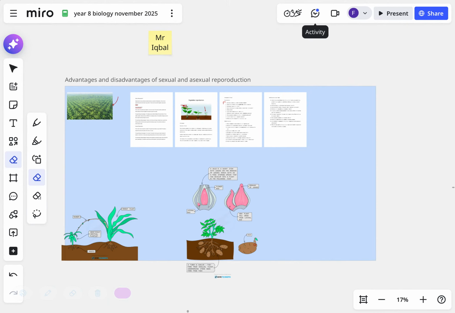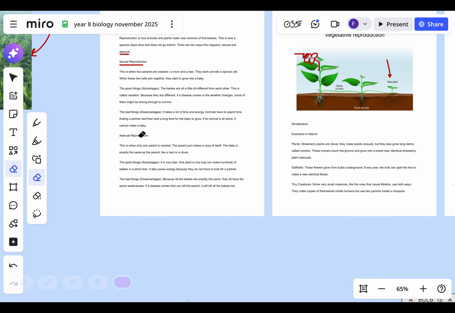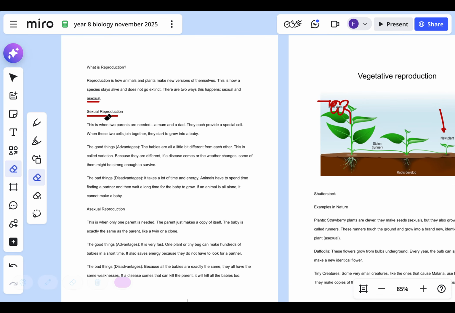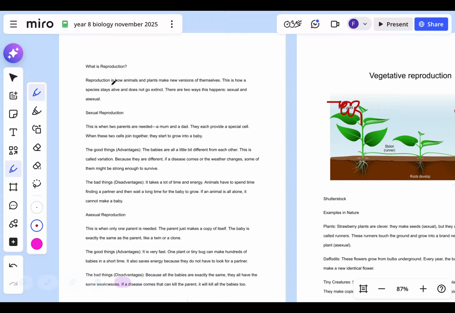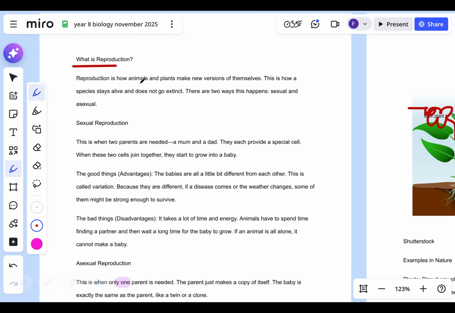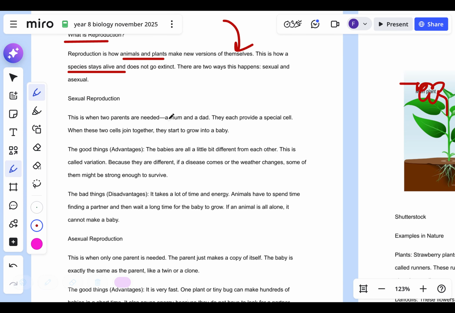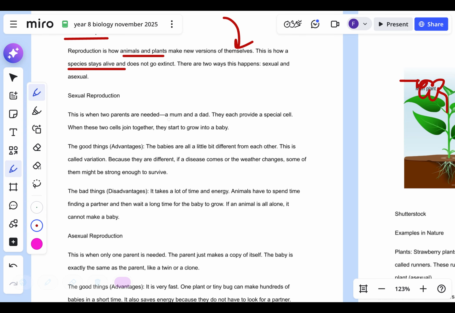Now, I think this is really important. It's really important to look at how as humans we behave. And I like to recap certain things. So what is reproduction? It's how animals and plants make new versions of themselves. This is how a species stays alive and does not go extinct. And it's how a population, a group of individuals of the same species, maintains the population.